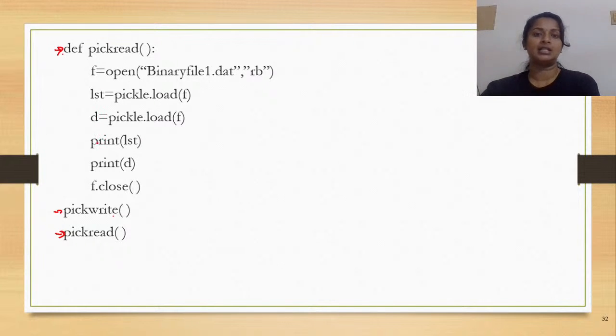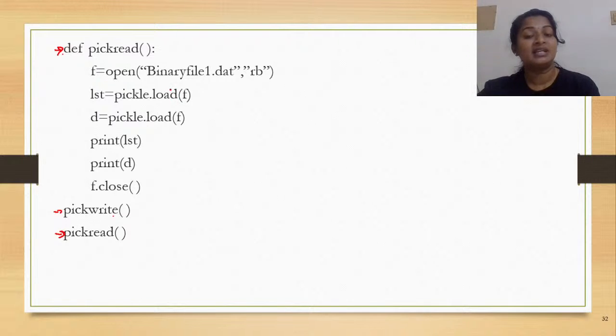Now, what is this function defined for? For reading the contents of the file. Now, what is the file which you have created? Binary file.dat, right? So it was opened in the write mode and then contents were written. Now that you are attempting to read the contents of the file, which mode would you definitely use? Read mode, isn't it? So rb. Okay. So this is your file handle.